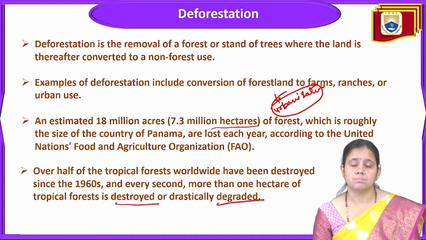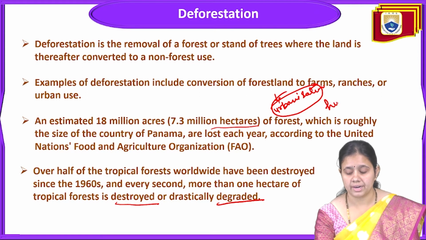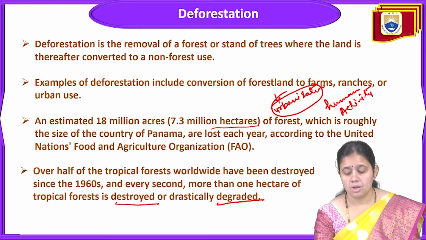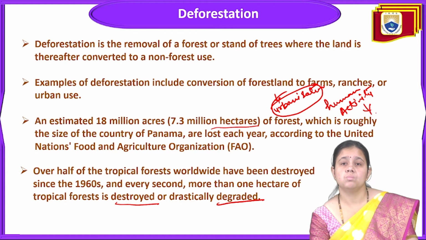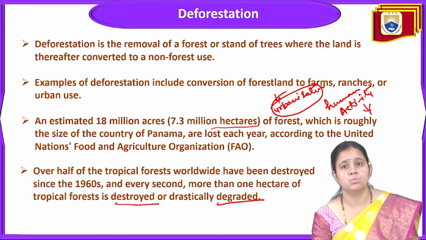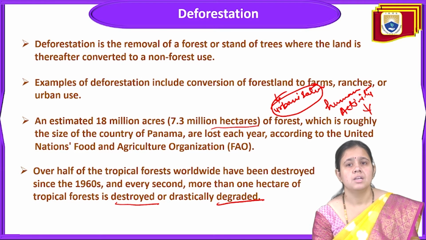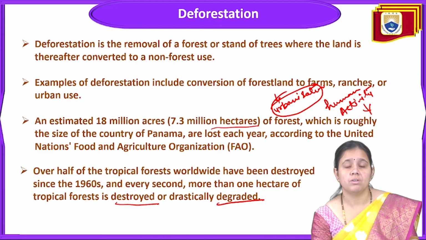All these problems related to pollution and global warming are only human-made, anthropogenic. The reason for deforestation is human activity, and this human activity is again linked with population growth, because with more population there is more demand for food and shelter. To fulfill these demands, people are destroying forests and converting good farmland into non-farmland area.